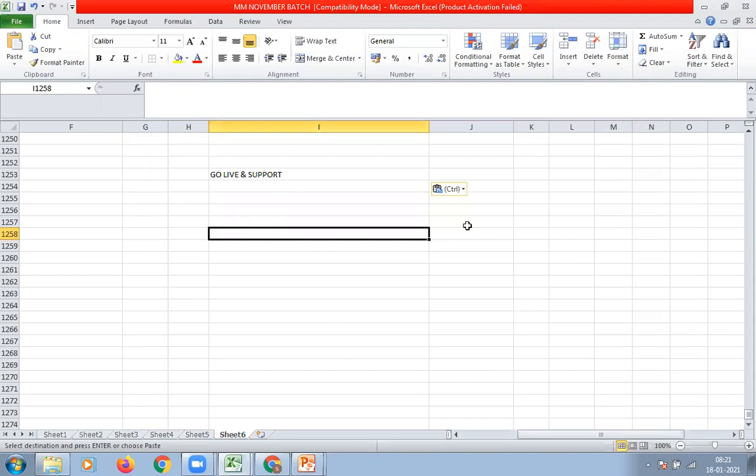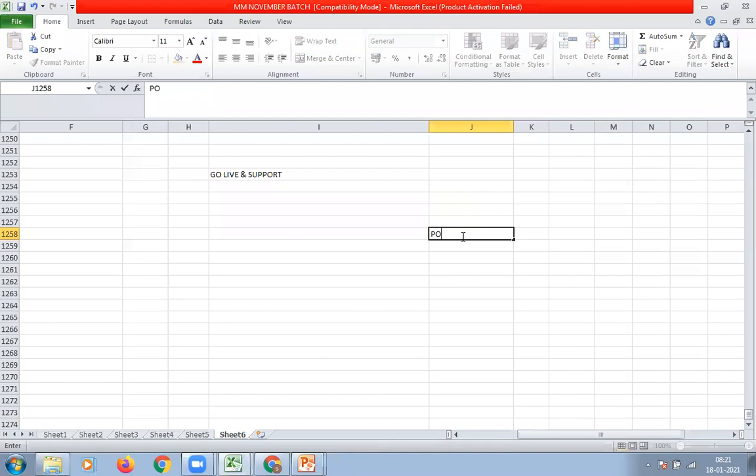After implementation, for example, if our customer is not able to create a purchase order due to some issue, what is the issue? They have entered an incorrect plant. Instead of plant 1000, they have entered plant 5000, due to which they are unable to create a purchase order, because they don't know. They are not technical people, right? They are just end users. They don't know how to create a purchase order.